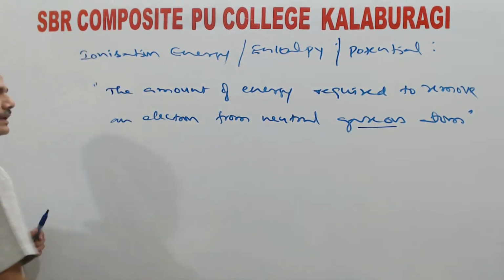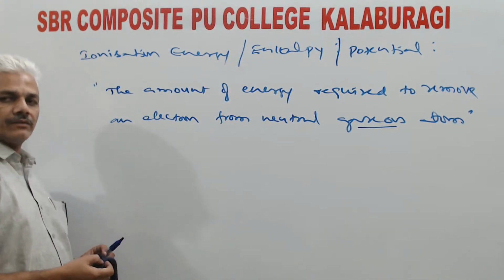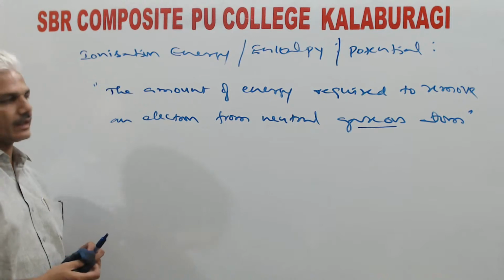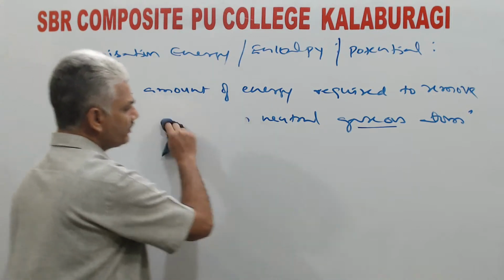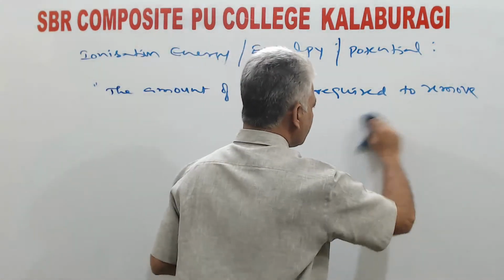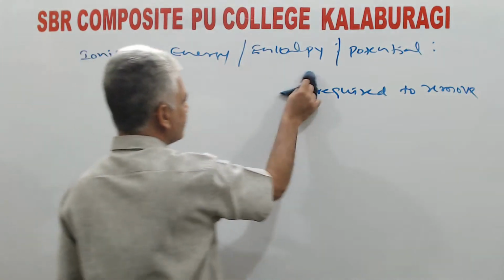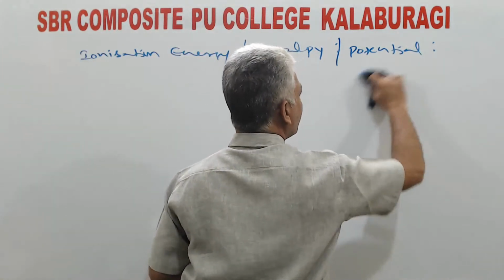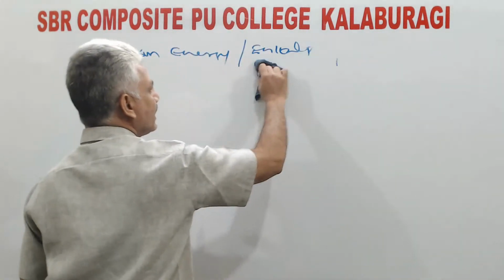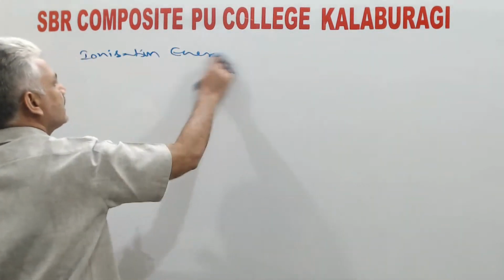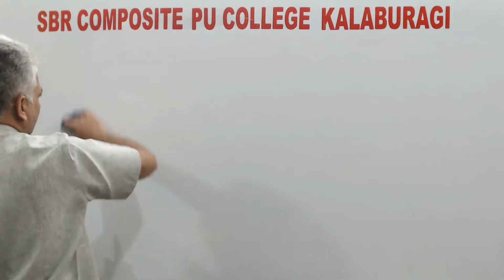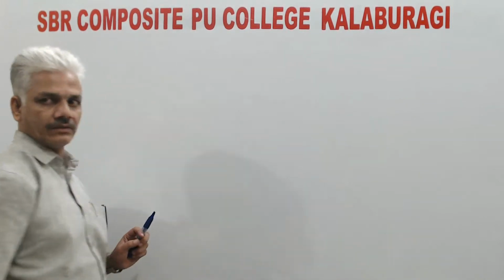We have seen how many types of ionization energy values are possible and how their values keep on changing, how this ionization energy changes along a period and down the group, and how to predict valency of an element by means of ionization energy values.